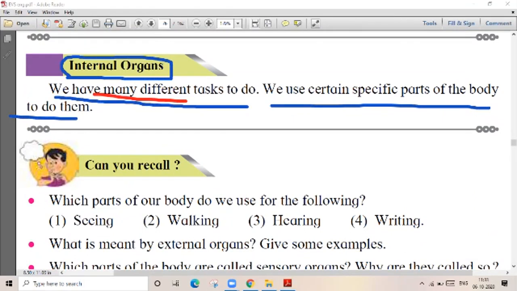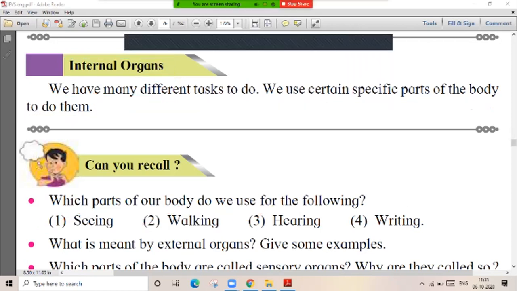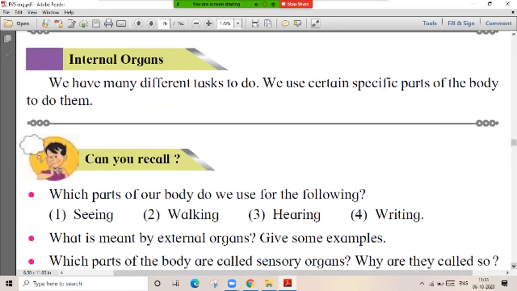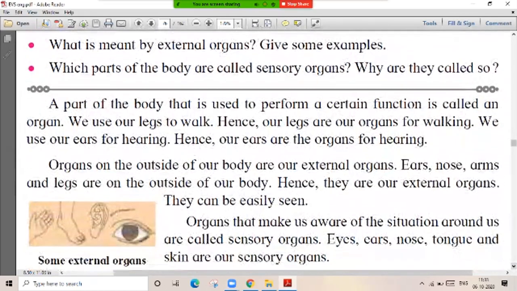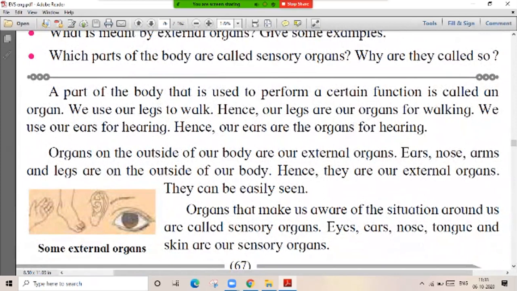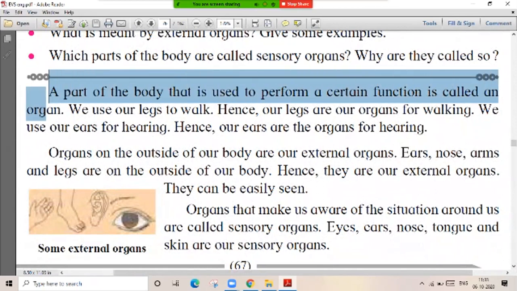Now there are different things like seeing, walking, hearing, writing. We do this with the help of organs. Now you know very well they are known as sensory organs. A part of the body that is used to perform a certain function is called an organ. Okay, so what is an organ? A part of the body that is used to perform a certain function is known as an organ.